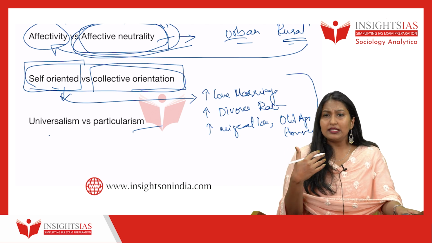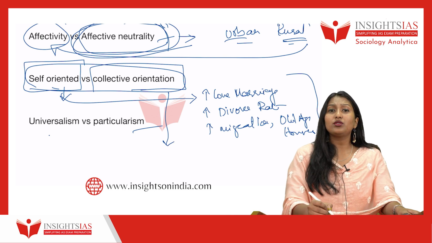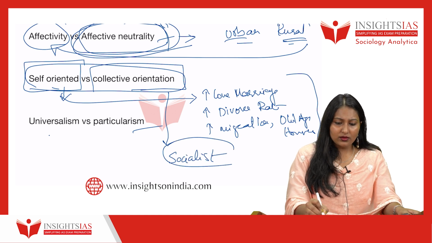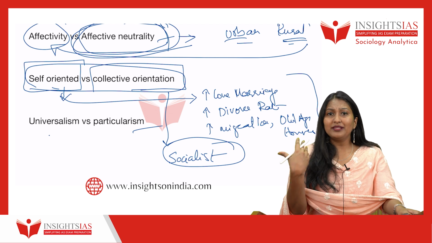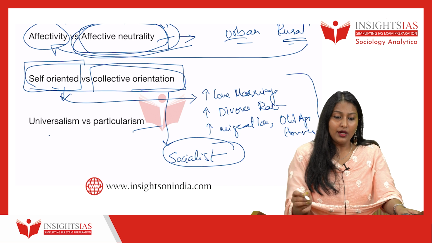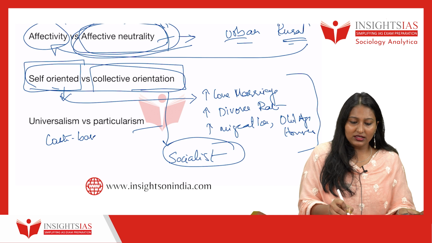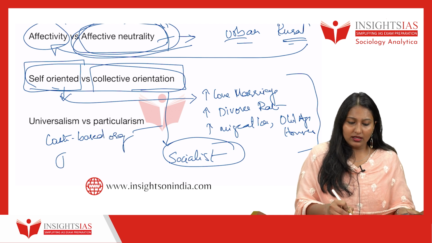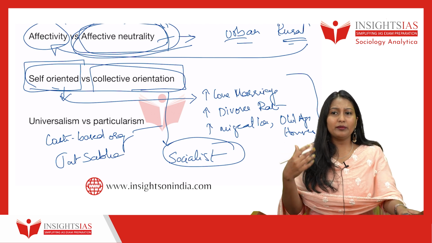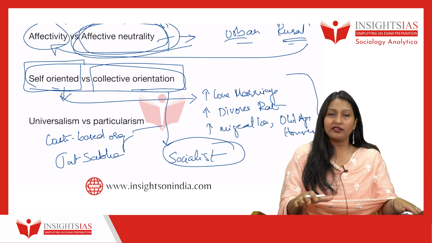So again, we still see collective orientation. There are many aspects where you see it. See, the constitutional value itself is collectively oriented, isn't it? India is a socialist country. Most of the government schemes will have a collective orientation in them. Understand? You can also talk about caste-based organizations, let's say Jat Sabha or Vokkaliga Sangha, etc. They will be asking collectively for the welfare of that particular caste group. So you can write this example.